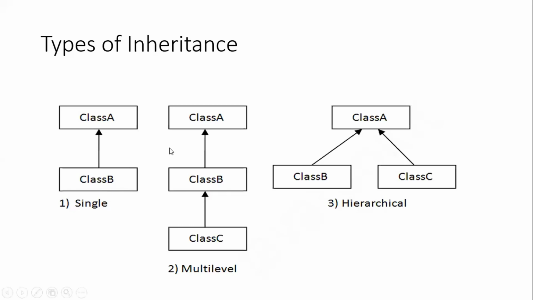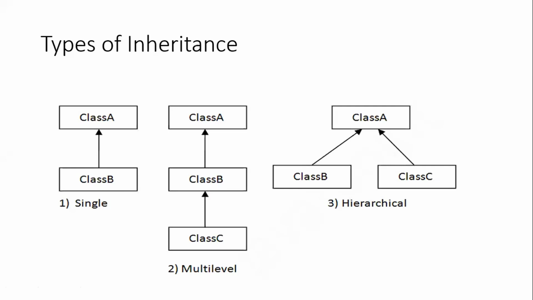So with respect to this diagram, class B was the child class, right? And class A is nothing but the parent class. That is your single inheritance, right? When it comes to multi-level inheritance, there will be a class C which inherits properties from class B, and in turn class B is inheriting the properties from class A, right? Can you understand how these statements will be written? Imagine a program, right? You can write your own statements by writing some methods.